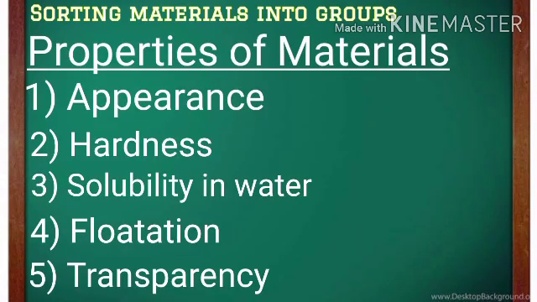So students, we learned that materials differ in their appearance and the way they mix in water or other liquids. They may float or sink in water, or may be transparent, opaque or translucent. Materials can be grouped on the basis of similarities or differences in their properties. But why do we need to group materials? So let's discuss this in our topic, sorting materials into groups.